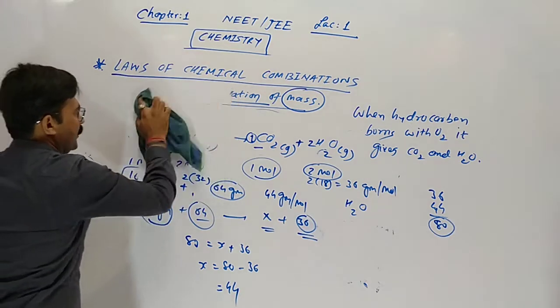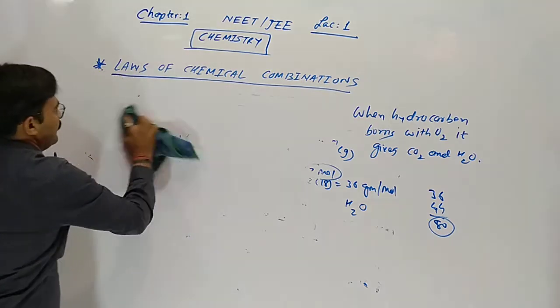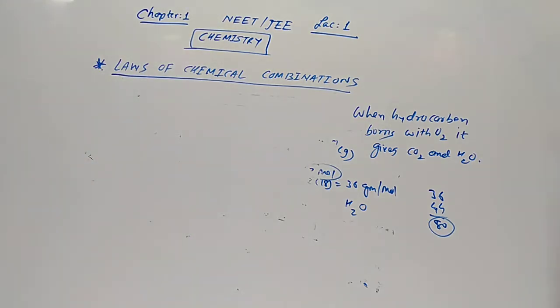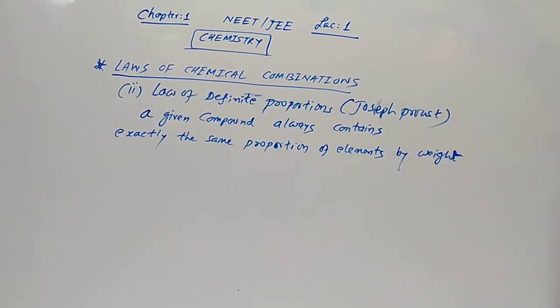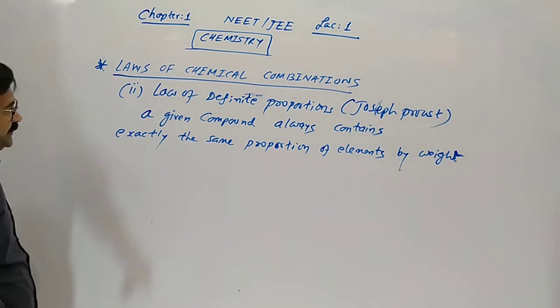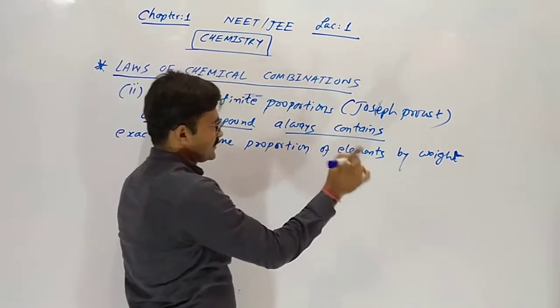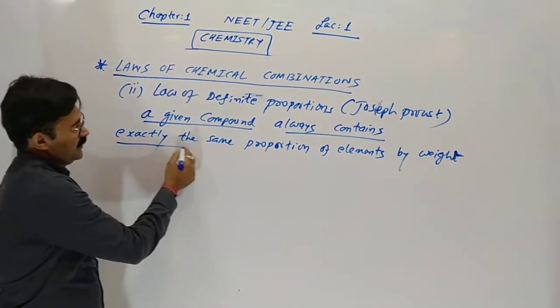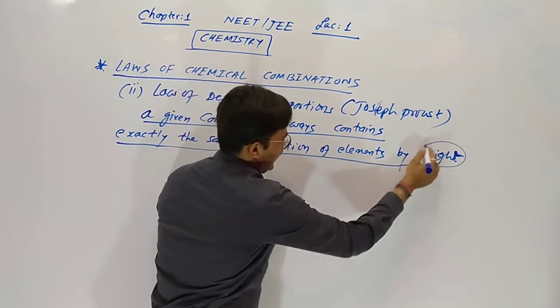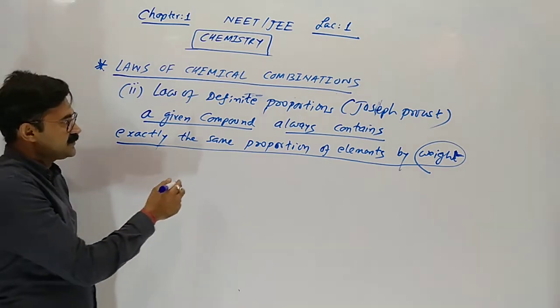Now the second law. We are going to the second law of chemical combinations: the law of definite proportion. Joseph Proust gave it. A given compound always contains exactly the same proportion of elements by weight. Yes, by weight.